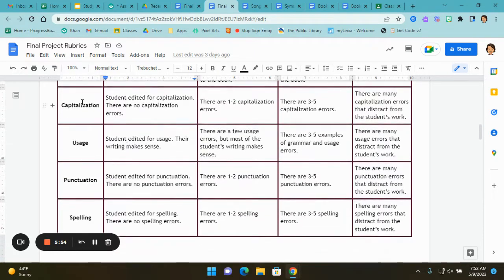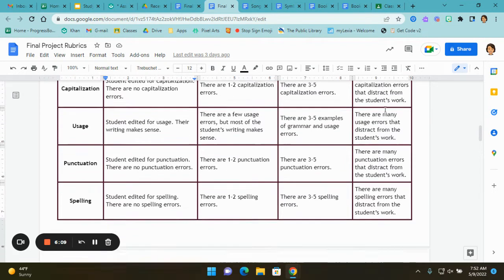You also get 5 points for capitalization. You have to have no capitalization errors to get 5 points. You get 3 points if there are 1 to 2 capitalization errors. You get 1 point if there are 3 to 5 capitalization errors, and if there are more than that, you get 0 for that section.